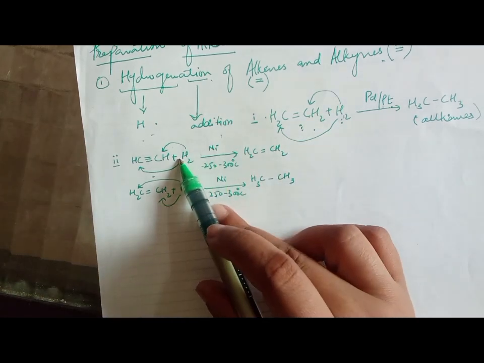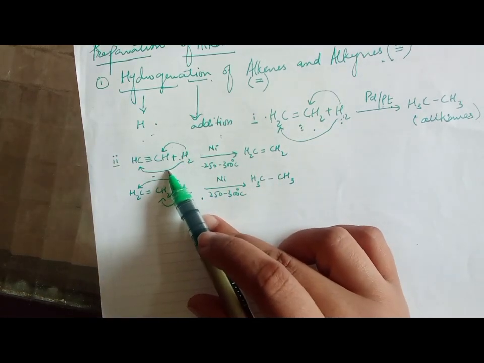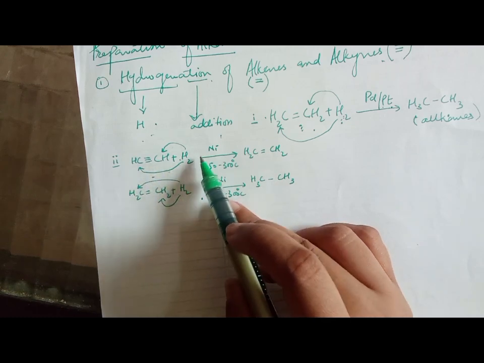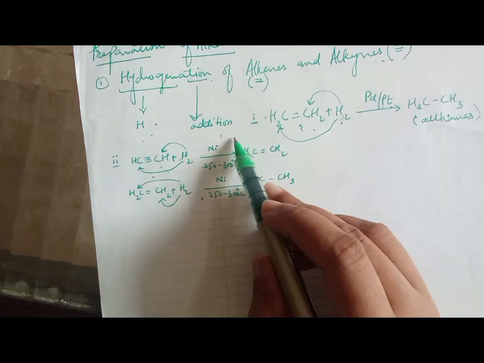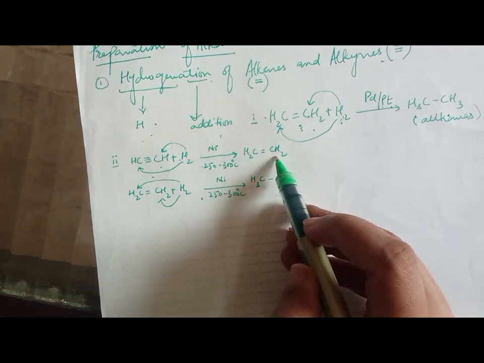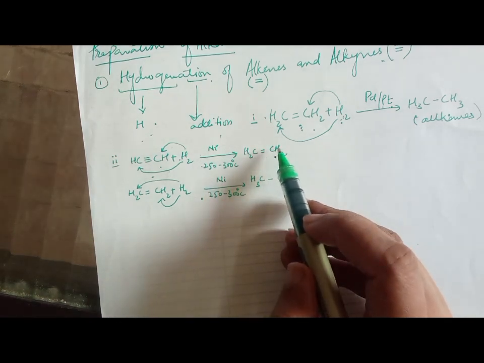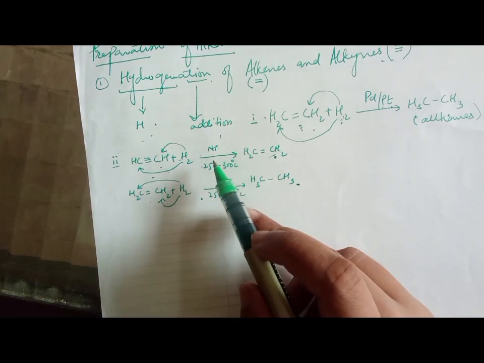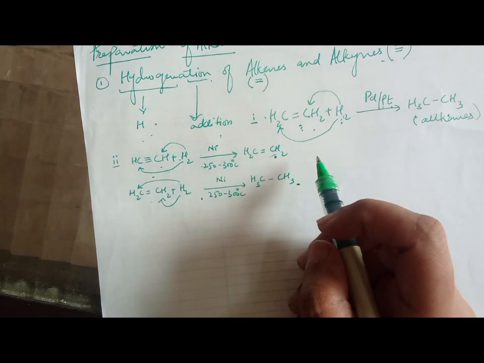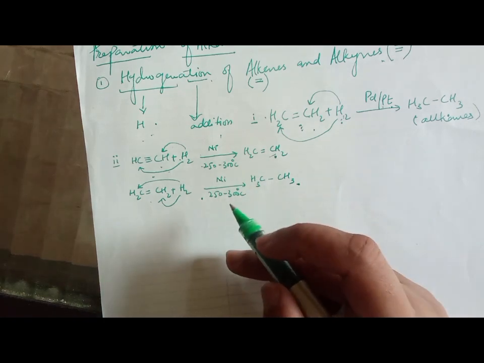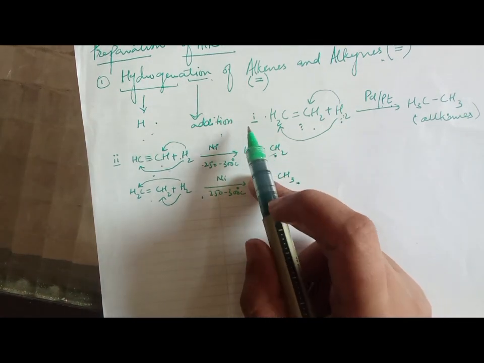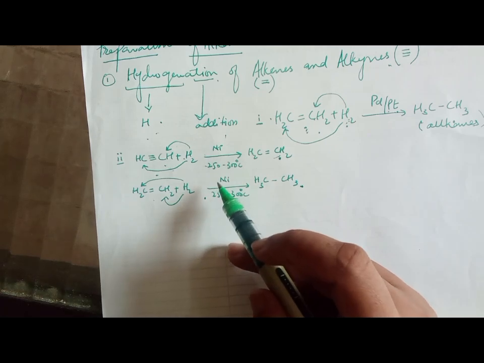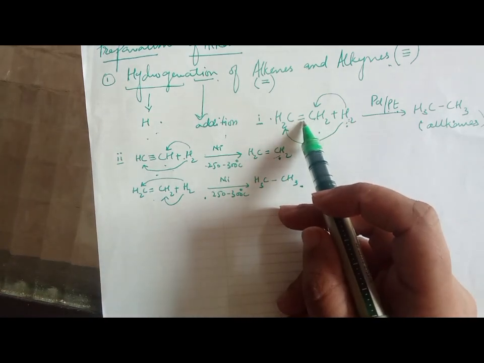Now this is another reaction. Here we have alkynes, as it has 3 bonds, that is what alkynes are. And when we add hydrogen in it, in the presence of nickel and at this temperature, we prepare alkenes. And when we add hydrogen in alkenes, we prepare alkanes. So we move from alkynes to alkenes, and from alkenes to alkanes. So this is hydrogenation, addition of hydrogen in alkenes and alkynes.